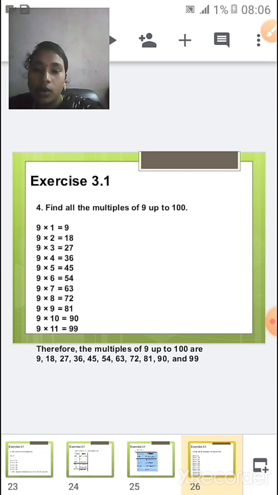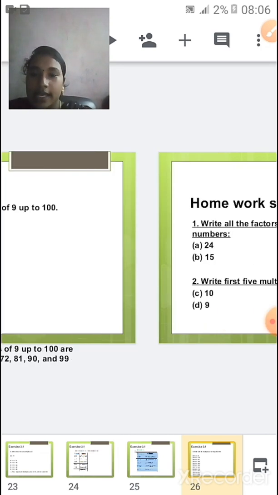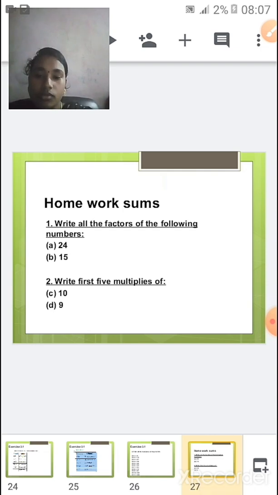Now let me write the multiples of 9 up to 100: 9, 18, 27, 36, 45, 54, 63, 72, 81, 90 and 99. Did you understand? You have to read the question properly to understand certain things.